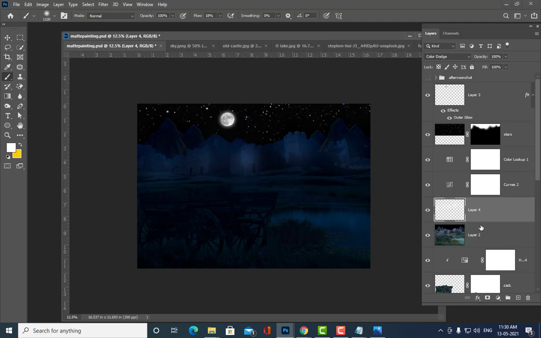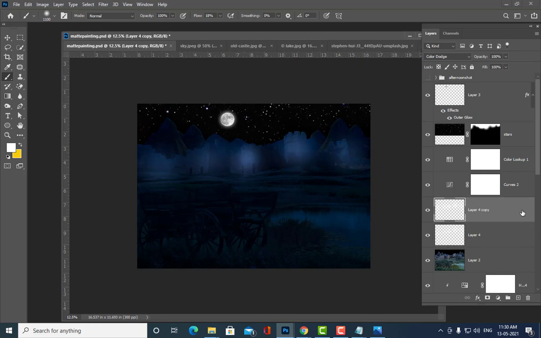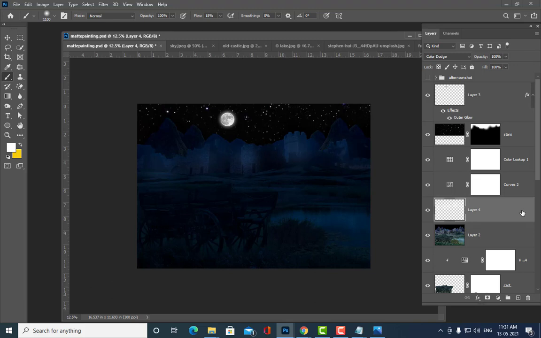In case you want this lighting to be more intense, I will take the duplicate. The castle got more lighting, but if you think it's not so interesting, let me keep a screen blending mode here instead of color dodge. Now let us see. Okay, so some lighting. Is it clear, all of you? Yes, sir. So some lighting for the castle.